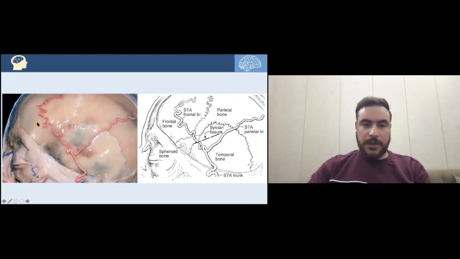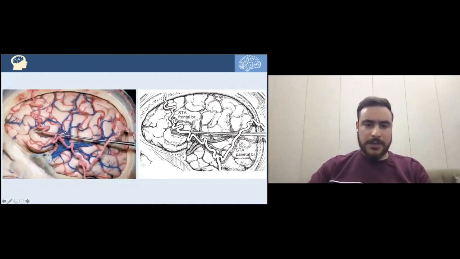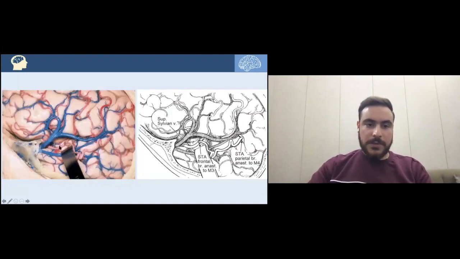After doing a craniotomy, we are exposing here the Sylvian fissure, and by putting the superficial temporal artery on the cortex of the brain, and then expose the M3 segment, the opercular segment of the middle cerebral artery, and anastomose it with the superficial temporal artery. Here's the superficial temporal artery being anastomosed with the M3 segment of the middle cerebral artery.